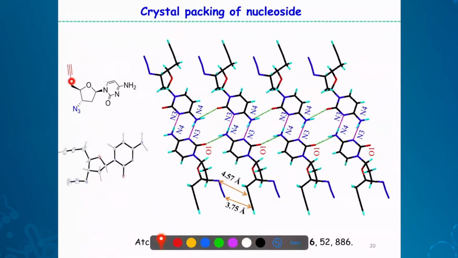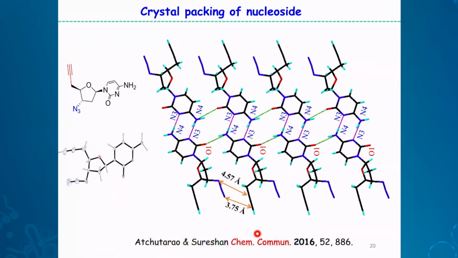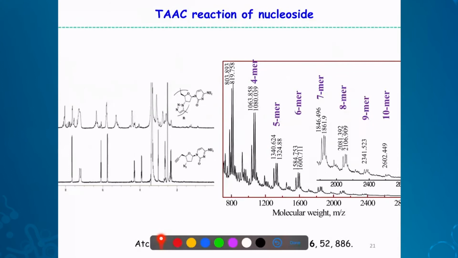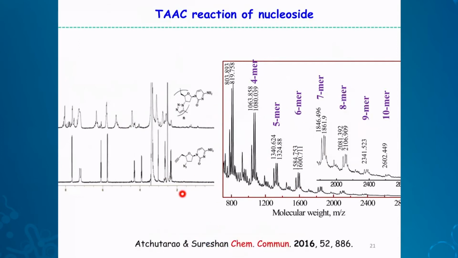So this is what we wanted to make. So we have made, again, simple chemistry, I mean, tedious chemistry, but not very complex chemistry. So we made this material. As expected, this is forming a hydrogen bonded dimer, and also it's forming a molecular tape along this direction. And in this way, this azide and alkyne are at proximity, and this undergoes reaction. If you heat, this is the starting material NMR, and this is the product NMR. It just completely reacted. Up to 10-mer we can see in the MALDI spectrum, because higher mers are insoluble in water, actually. So this is, again, crystal to crystal.